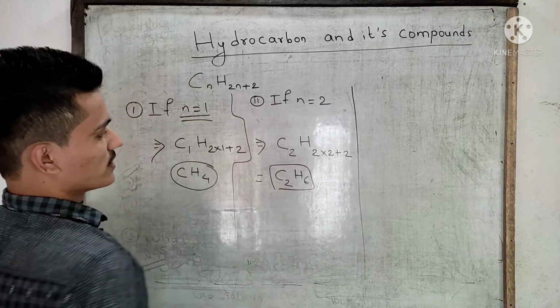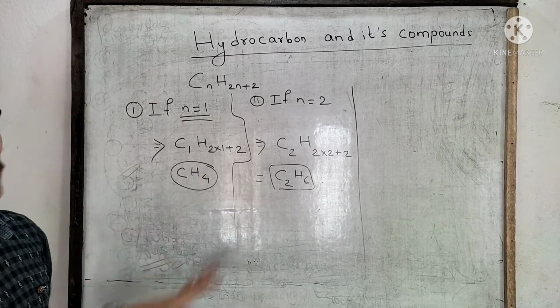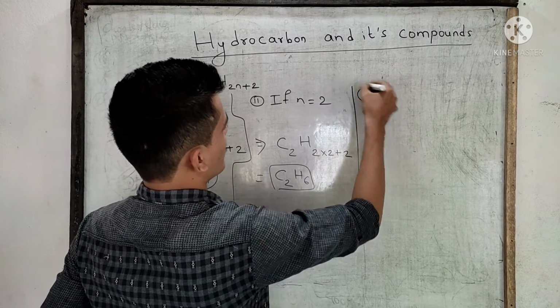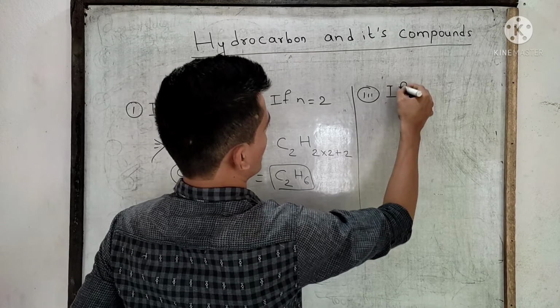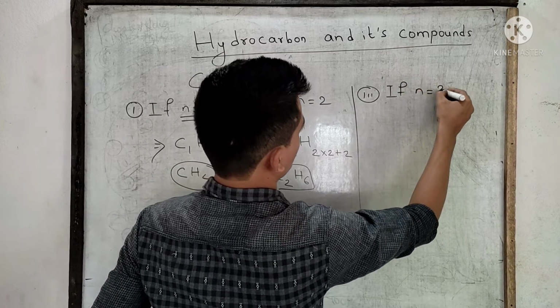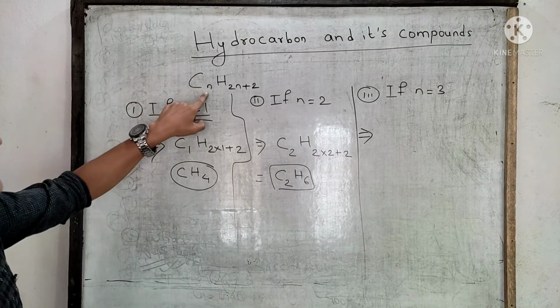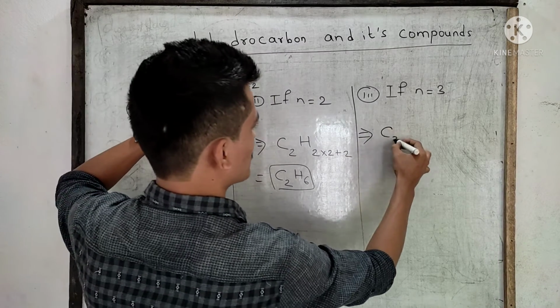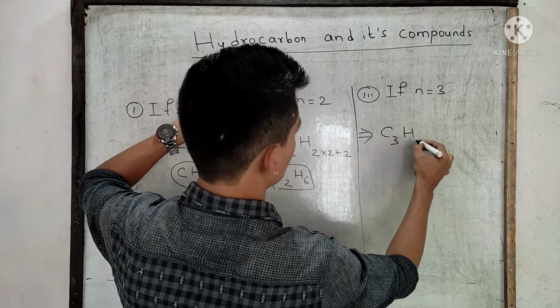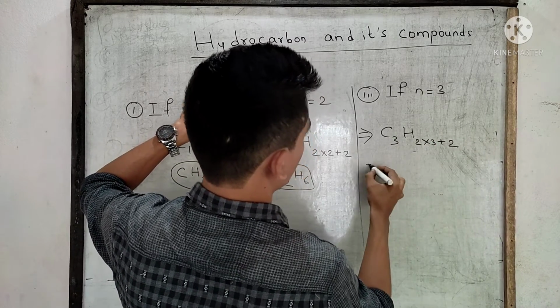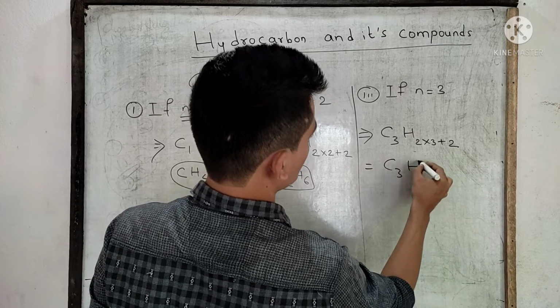The second member is C2H6. Now if n is equal to 3, then what will be the third member? C3H(2×3+2), which means C3H8.